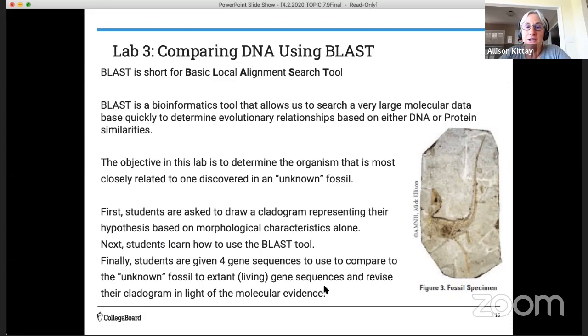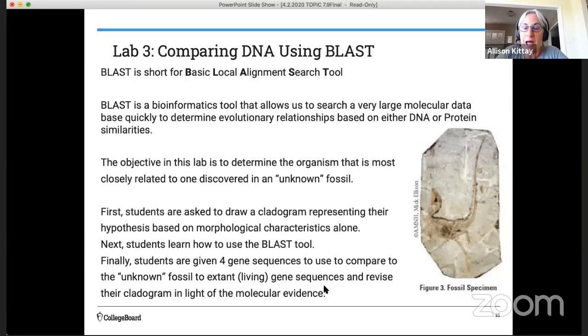BLAST is a bioinformatics tool that allows us to search a very large molecular database quickly to determine evolutionary relationships that are based on either DNA or protein similarities. In this particular lab, the objective is to determine the organism that is most closely related to one discovered in an unknown fossil. So this lab starts off with you being a paleontologist, and you go out and you find this fossil. And the first thing that you're asked to do is to construct a cladogram that represents your hypothesis based on morphological characteristics alone.